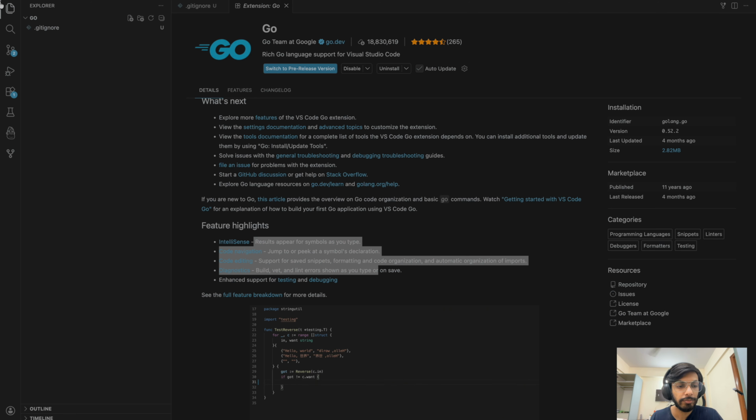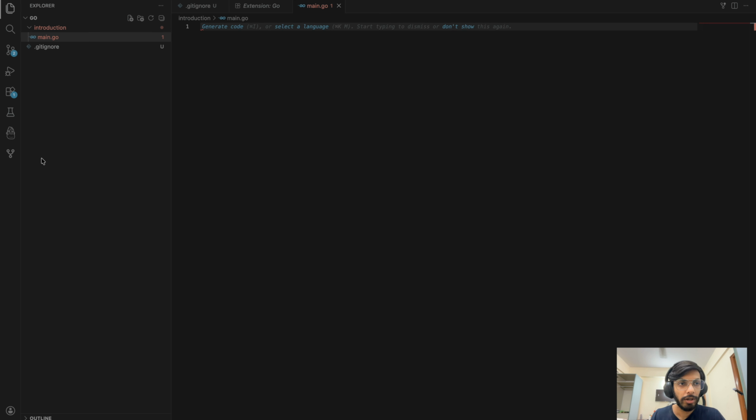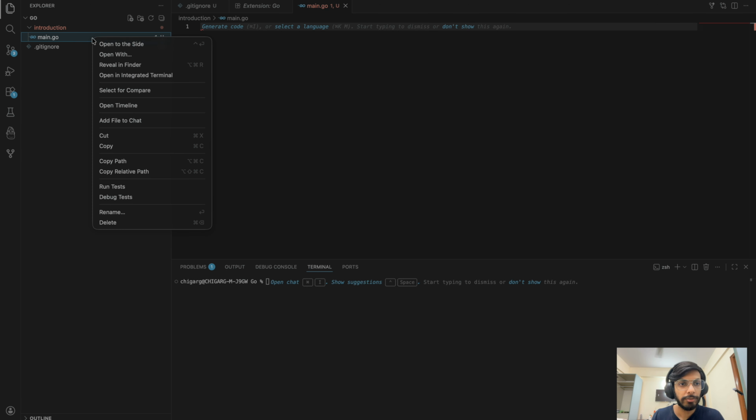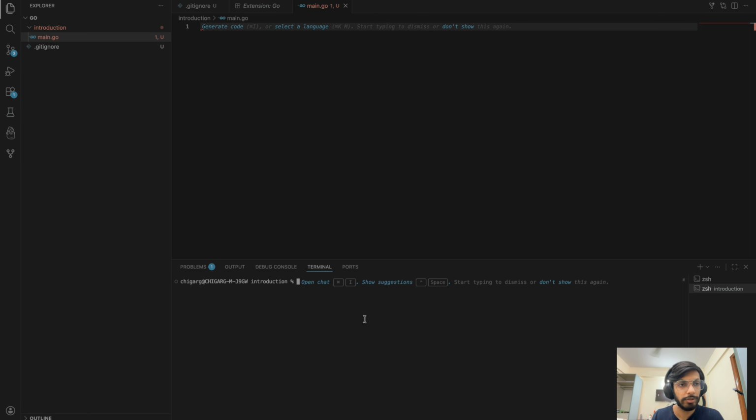Okay, so for each lecture, we're going to make a folder. So for this, it's going to be introduction. You can name it whatever you want, that's fine. Now, for every language, you have one entry point from where the code is going to execute. For Go, it's main.go. And I'm going to open this up in the integrated terminal.